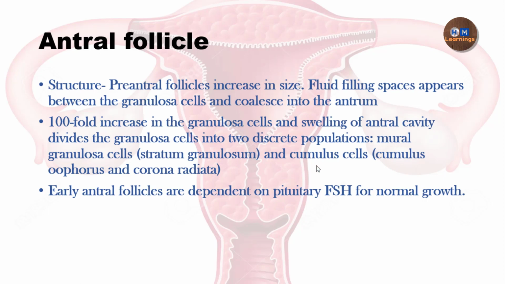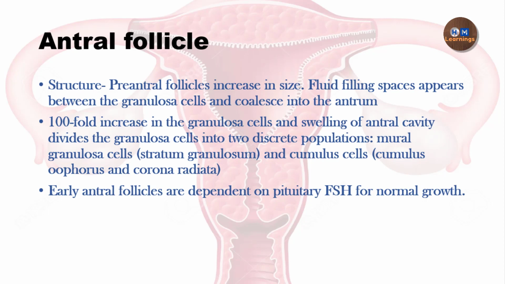Now, a very important thing to remember here, which I will discuss further when I talk about follicular development during the menstrual cycle, is that follicular recruitment as well as the selection of the dominant follicle will depend on FSH. FSH has the function of recruiting the follicles as well as deciding which follicle is going to be the dominant follicle. Dominant follicle means this follicle will release the ovum in the future. So that is a function of FSH. Here this function gets started.